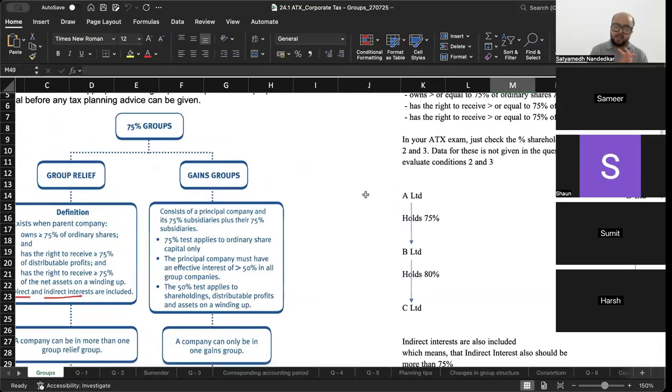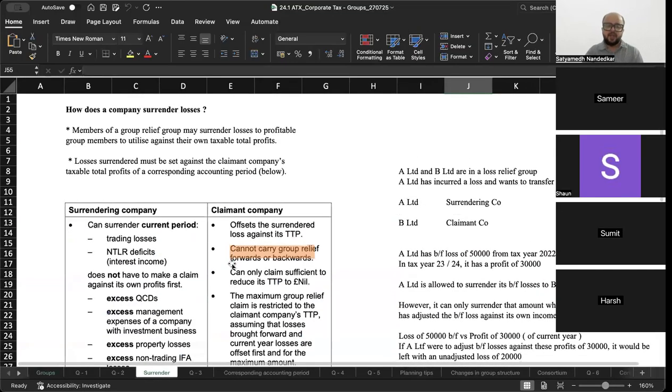But in case of a capital gains group, it is a company, its 75% subsidiary plus its 75% subsidiary. In case of a gains group, the indirect holding percentage need not be more than 75%. It has to be more than 50%. Okay. Now, once you have identified that, you will realize that if companies are in a loss relief group, then one company can surrender its losses to another company in the same group.